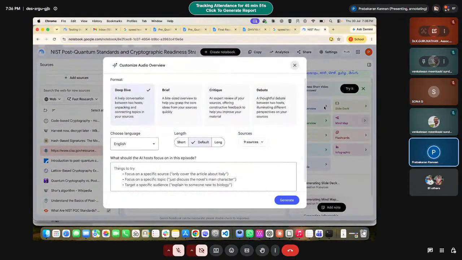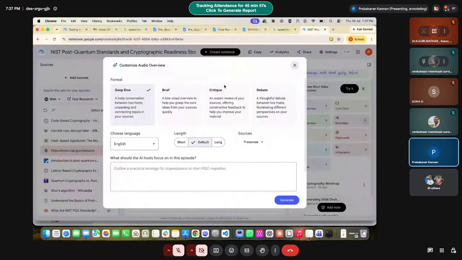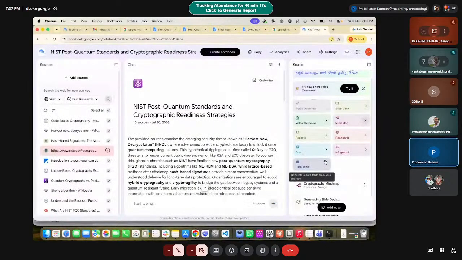Then audio overview. Audio also you can create in multiple versions. Brief means just an overview. Deep dive means two people will be discussing the topic, and you can even generate it in different languages also. For example, let me generate a deep dive in English. This is the first audio we can generate. Similarly, we can generate multiple audios also.